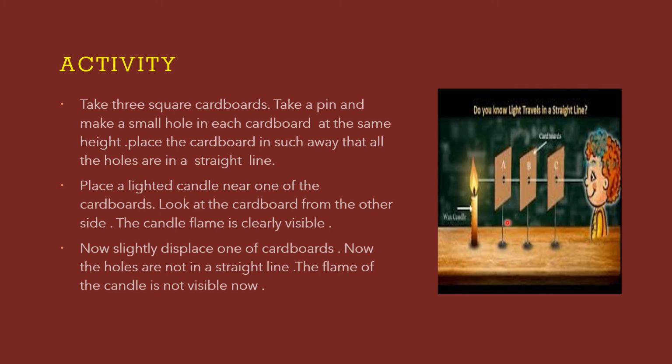If you just move one hole a little bit away, suppose the hole comes to this side, then light cannot bend and go. Light does not bend and go like this, so you cannot see the light. What does this experiment also show? This experiment shows us that light travels in a straight line. So what is our conclusion? Light travels in a straight line.